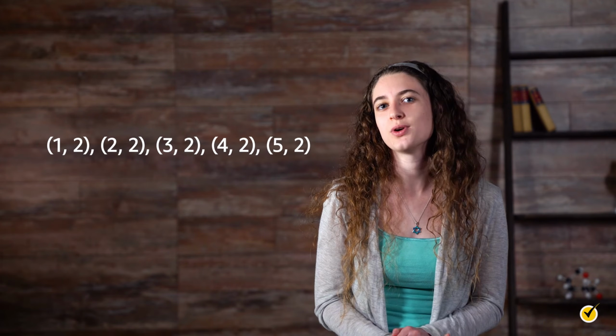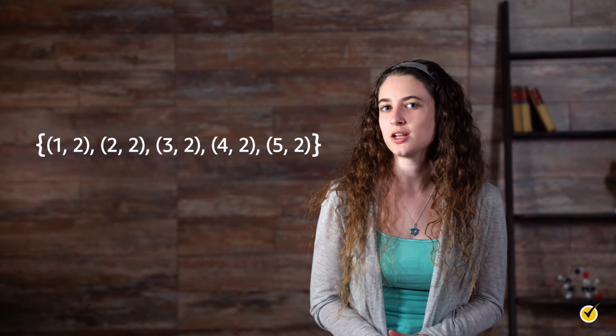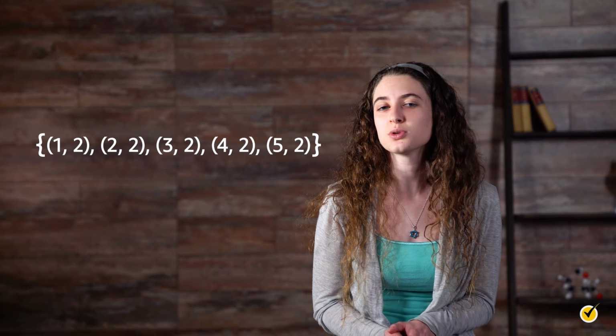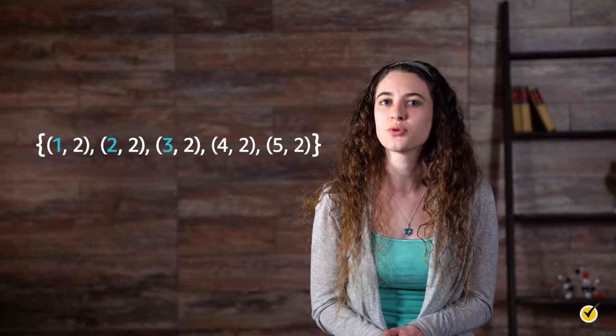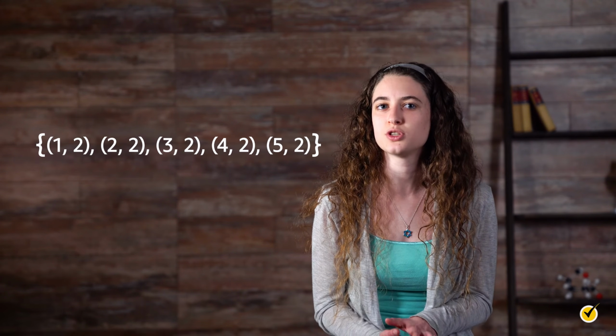1, 2, 2, 2, 3, 2, 4, 2, and 5, 2. What do you think? Is this a function or just a relation? The domain of this relation is 1, 2, 3, 4, and 5, and the range is 2. Because each element of the domain is paired with 2, it satisfies the definition of a function. It is allowable for each element of the domain to be paired with the same element of the range.